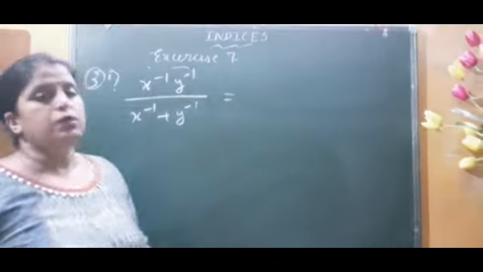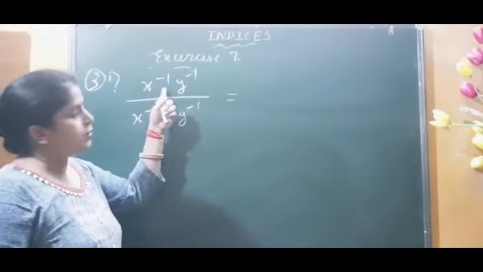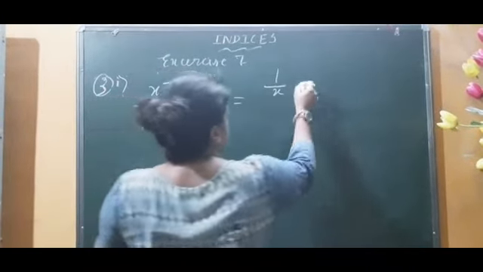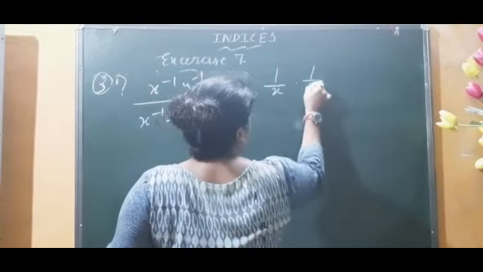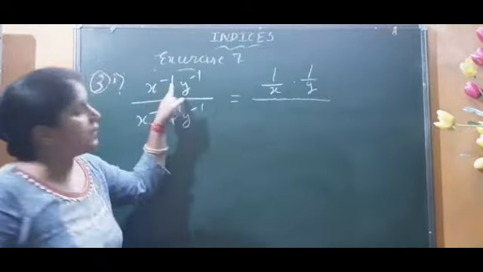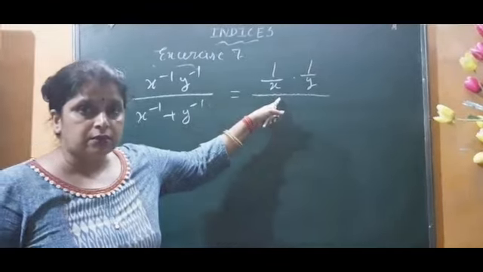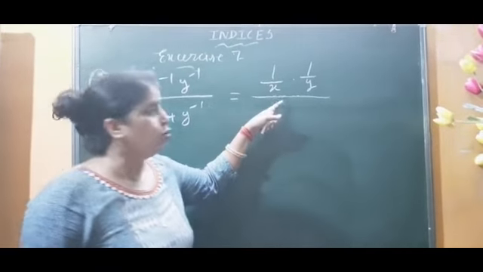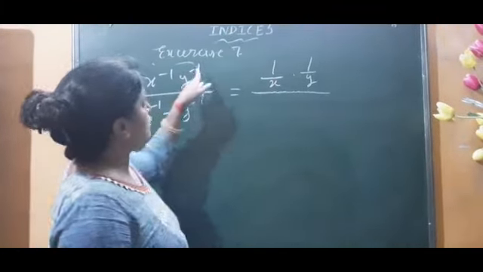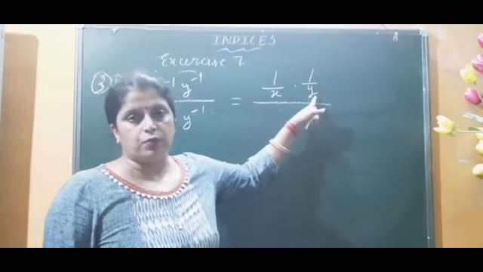So now you all know that what I am going to do is, first of all, change this negative power into a positive power. For that I will write the reciprocal. So it will become 1 by x, and this will become 1 upon y, because there was no sign, they were multiplied. Okay, children? If here is x to the power minus 2, then what will you write? You will write 2 upon x. Right? Wrong. That is not 2 upon x. That is 1 upon x squared. And if it is y to the power minus 3, we will write 1 upon y to the power 3. That is y cube. You got it?